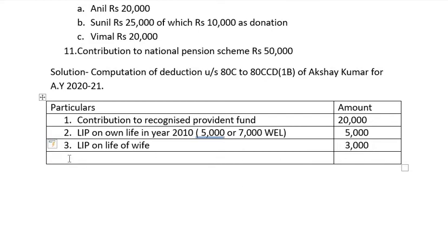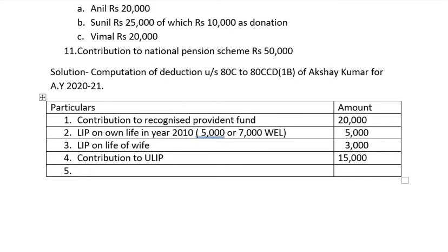Coming to next point, fourth one, that is contribution to unit linked insurance plan. The amount of contribution made by the assessee is 15,000. So we will take 15,000 to the amount column. Coming to next, subscription to units of mutual fund.